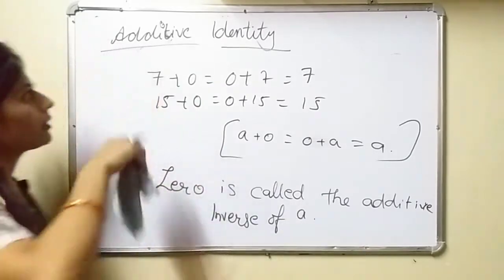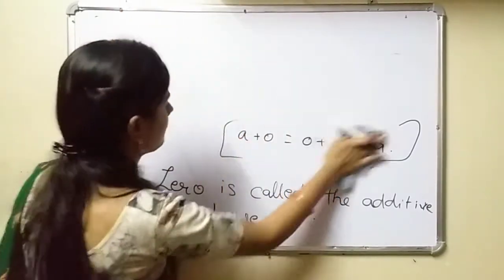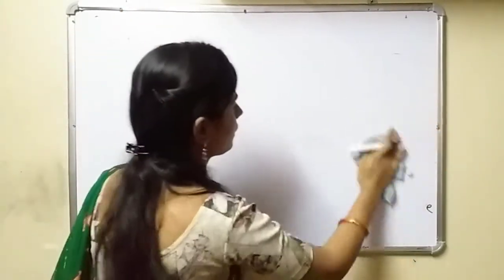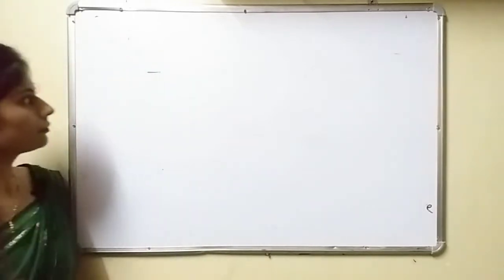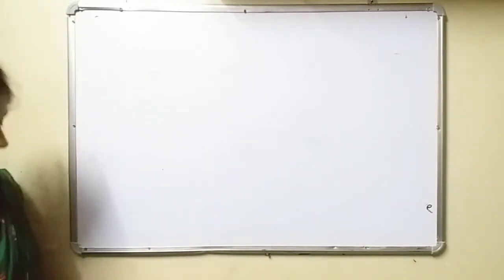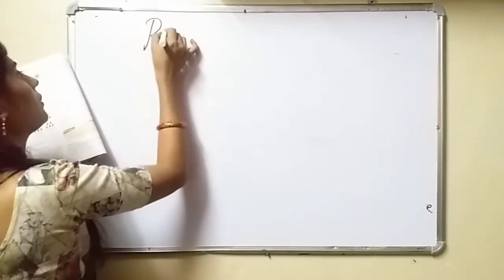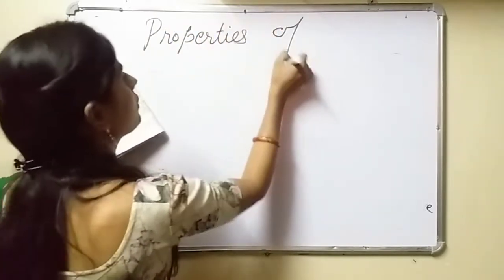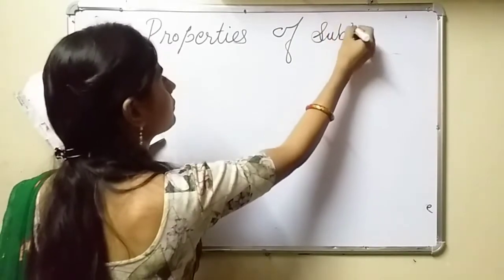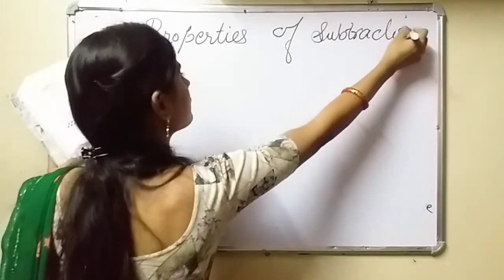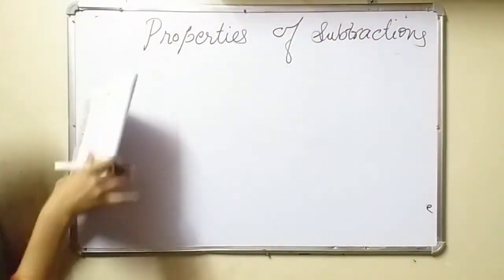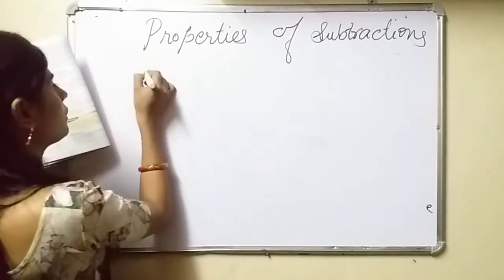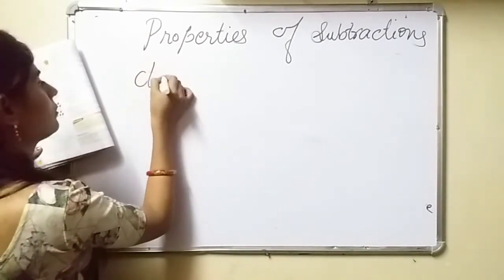Closure property we will study. Properties of subtraction. First of all, we will study about closure properties.